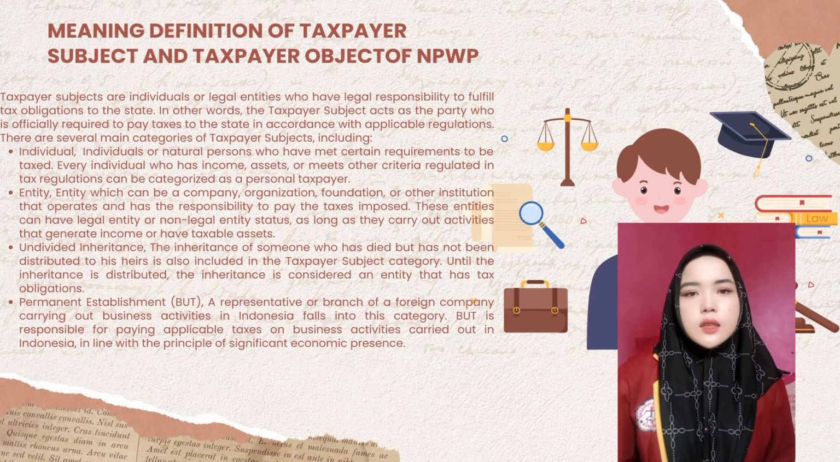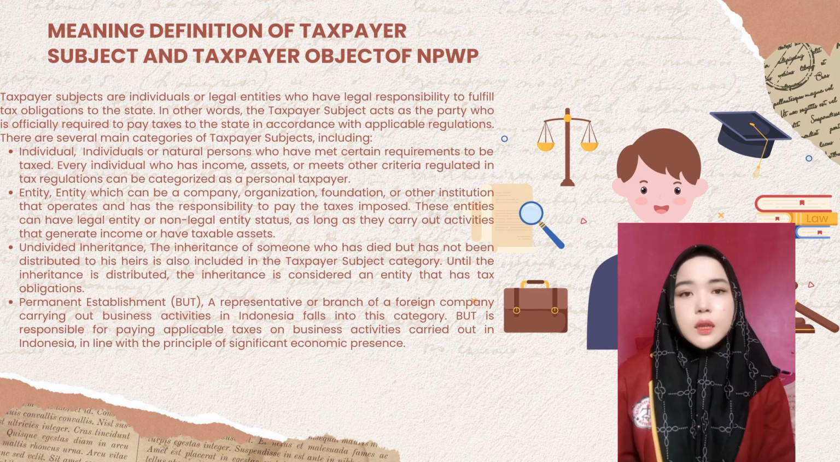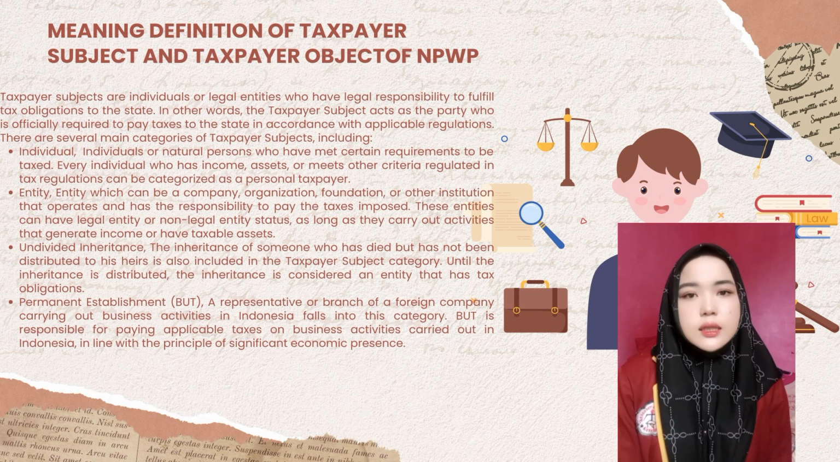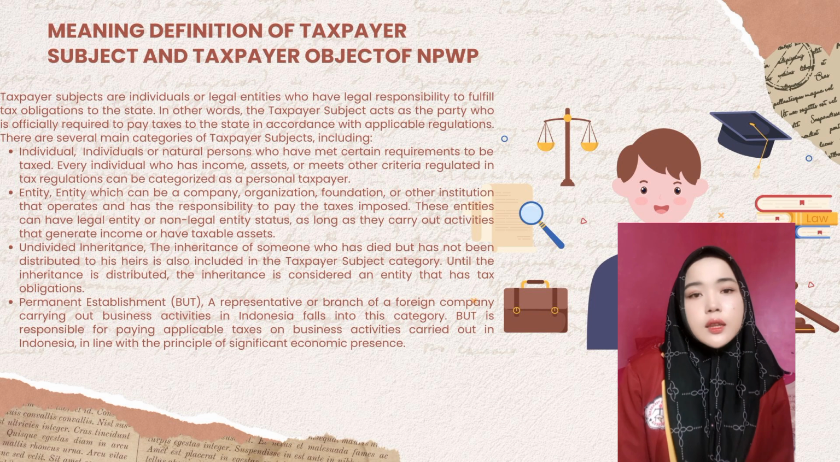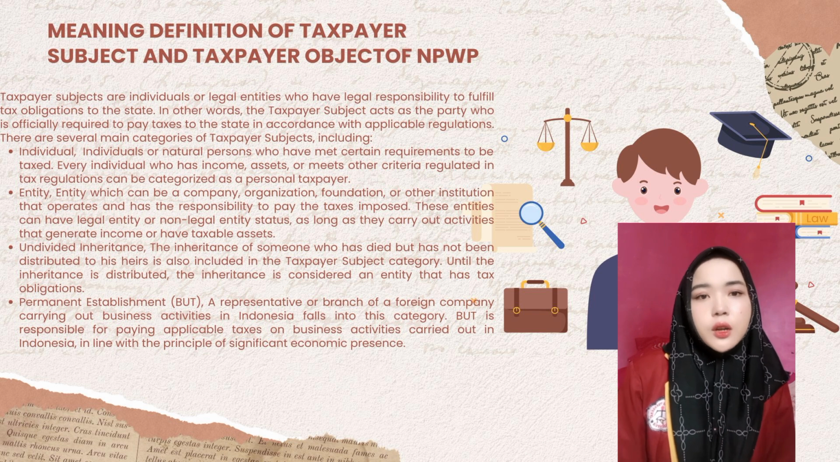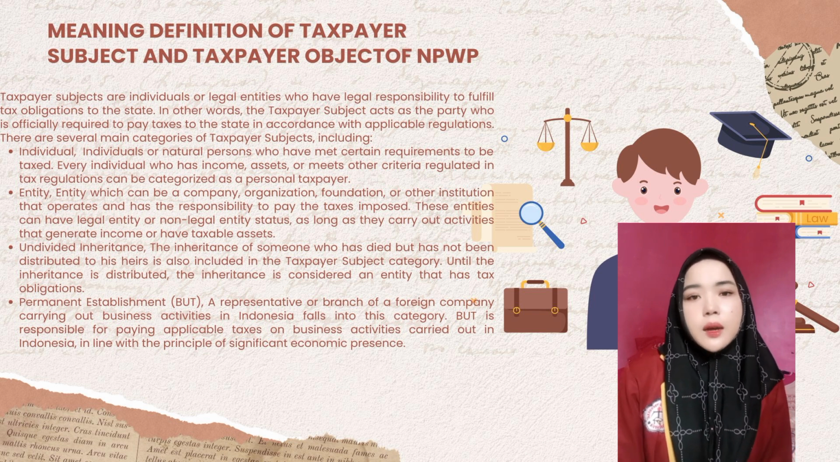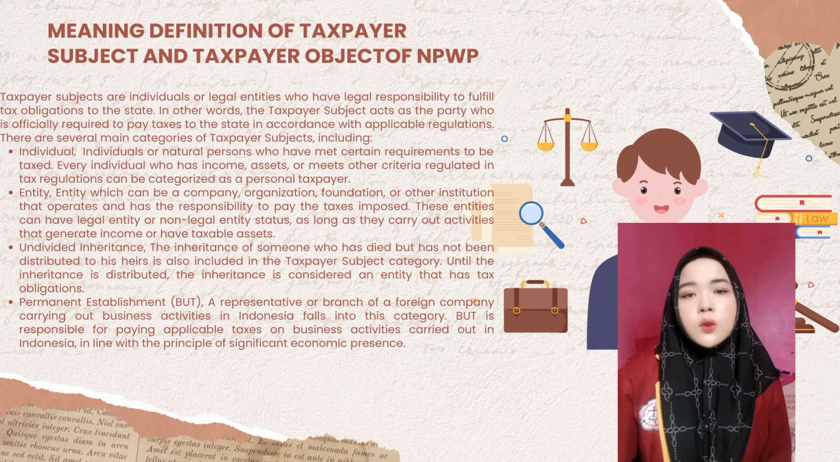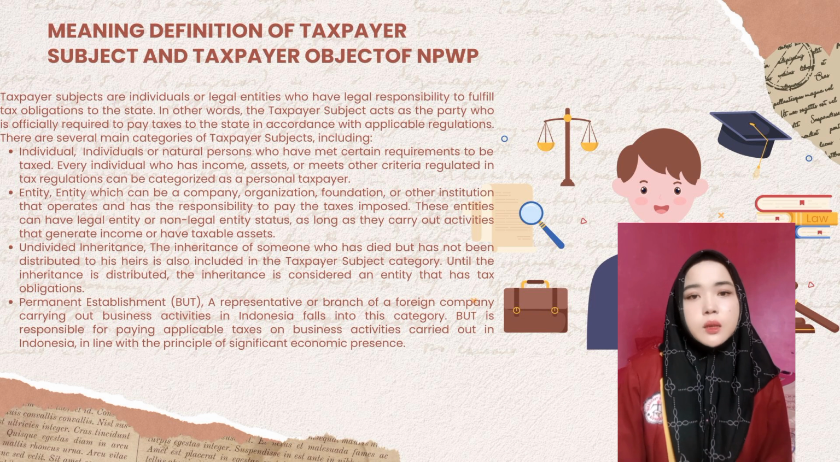Definition of taxpayer subject and taxpayer object. Taxpayer subjects are individuals or legal entities who have legal responsibility to fulfill tax obligations to the state. In other words, the taxpayer subject is the party who is officially required to pay tax to the state in accordance with applicable regulations. There are several main categories of taxpayer subject, including: 1. Individual or natural person who has met certain requirements to be taxed.